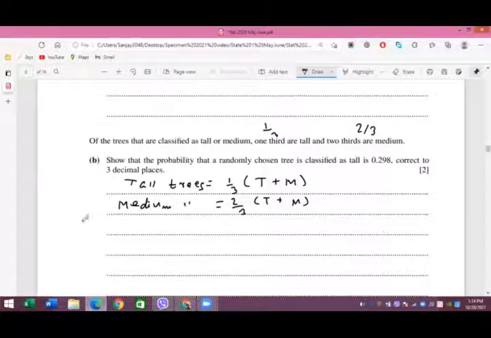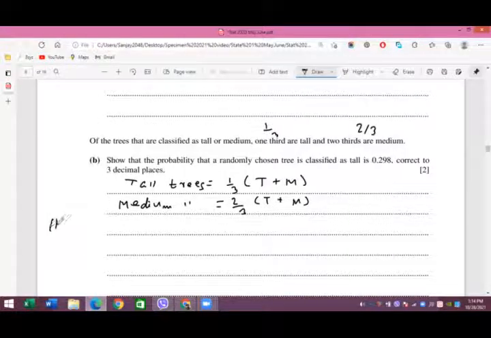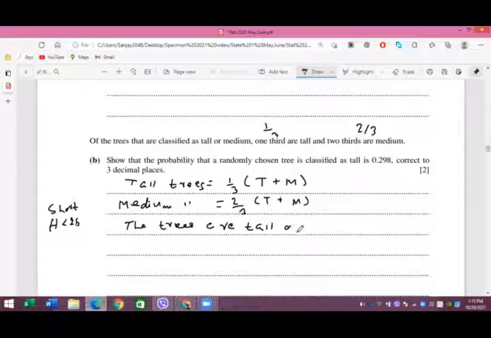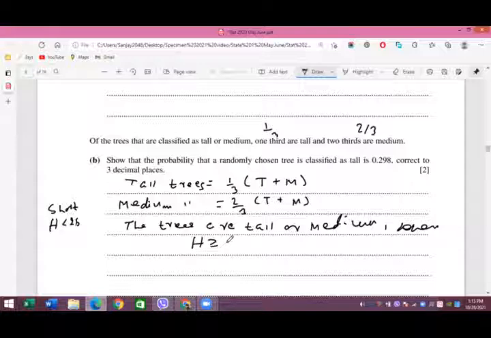So if the height is less than 25, the trees are short. Okay, so in opposite, the trees are tall or of medium length when h is either equal to or bigger than 25.